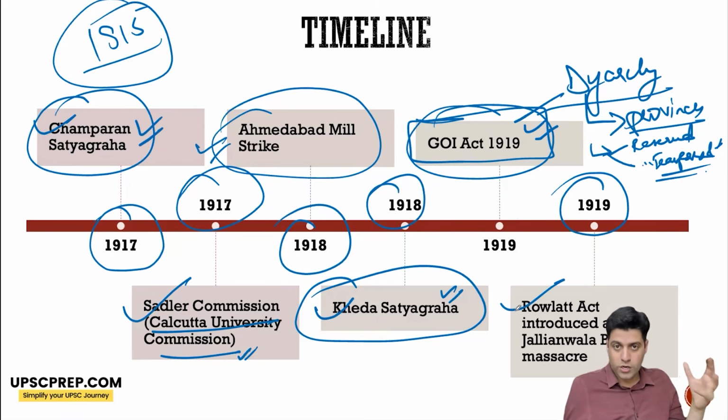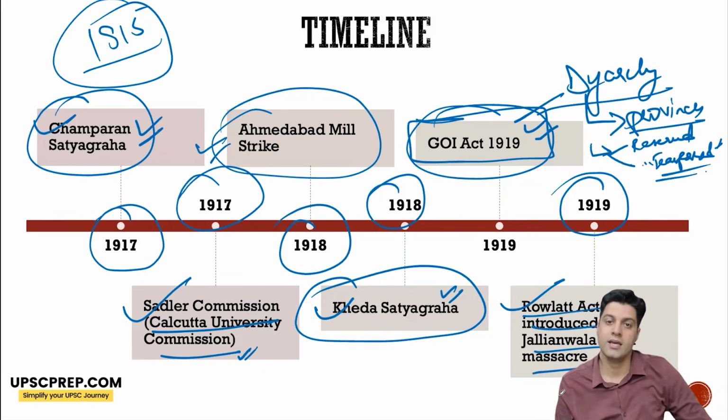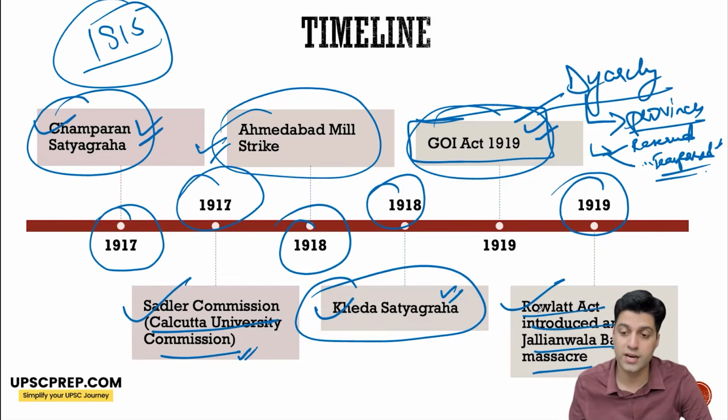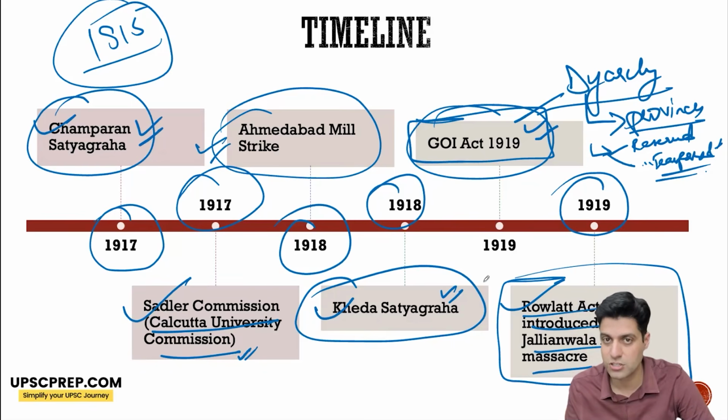1919, after World War One, the Rowlatt Committee was set up, and it recommended that an act should be brought in to ensure any kind of disturbances in Punjab, Bengal could be looked into. So the Rowlatt Act was introduced, and the Rowlatt Satyagraha happened in April, but an event in Amritsar happened, which is known as the Jallianwala Bagh massacre, resulting in hundreds of killings by General Dyer, and this led to the rise of intensity of the national movement in India.